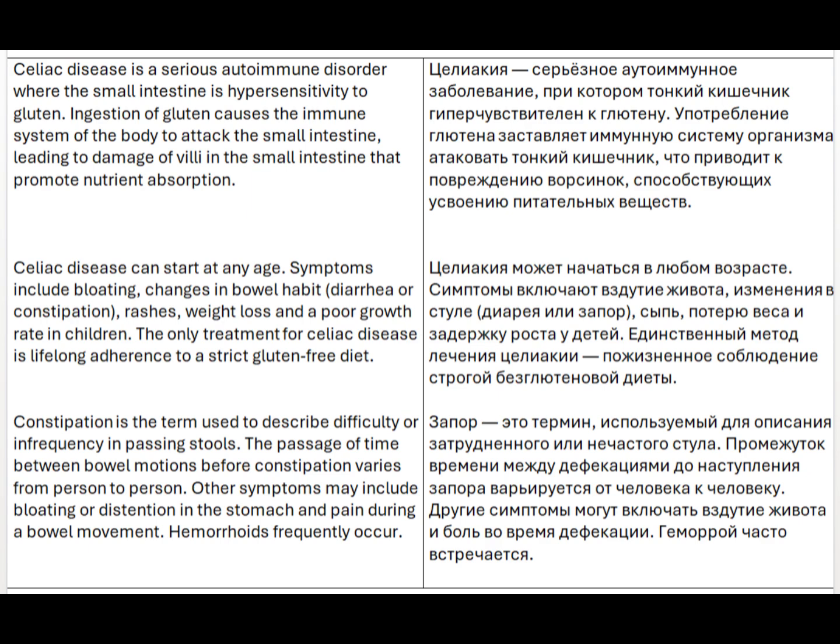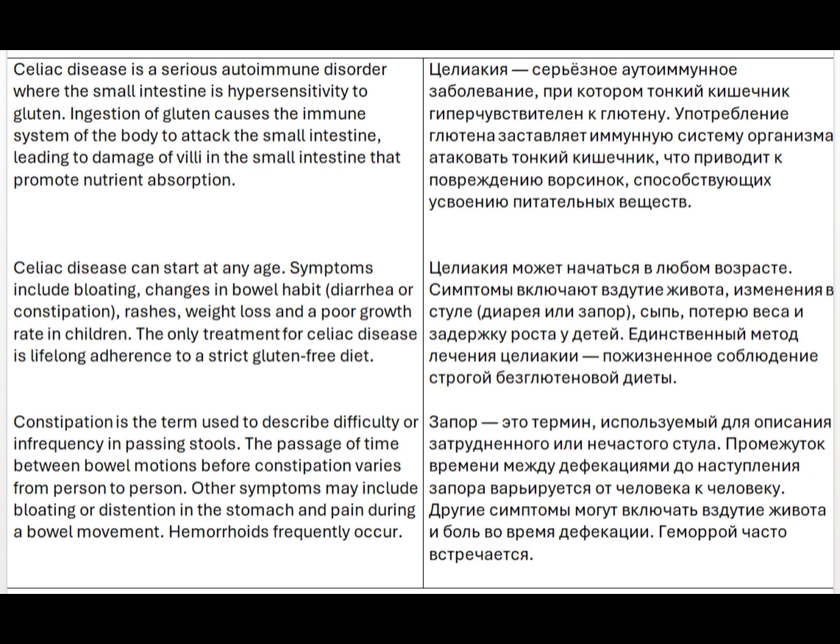Celiac disease can start at any age. Symptoms include bloating, changes in bowel habit, diarrhea or constipation, rashes, weight loss, and a poor growth rate in children. The only treatment for celiac disease is lifelong adherence to a strict gluten-free diet.